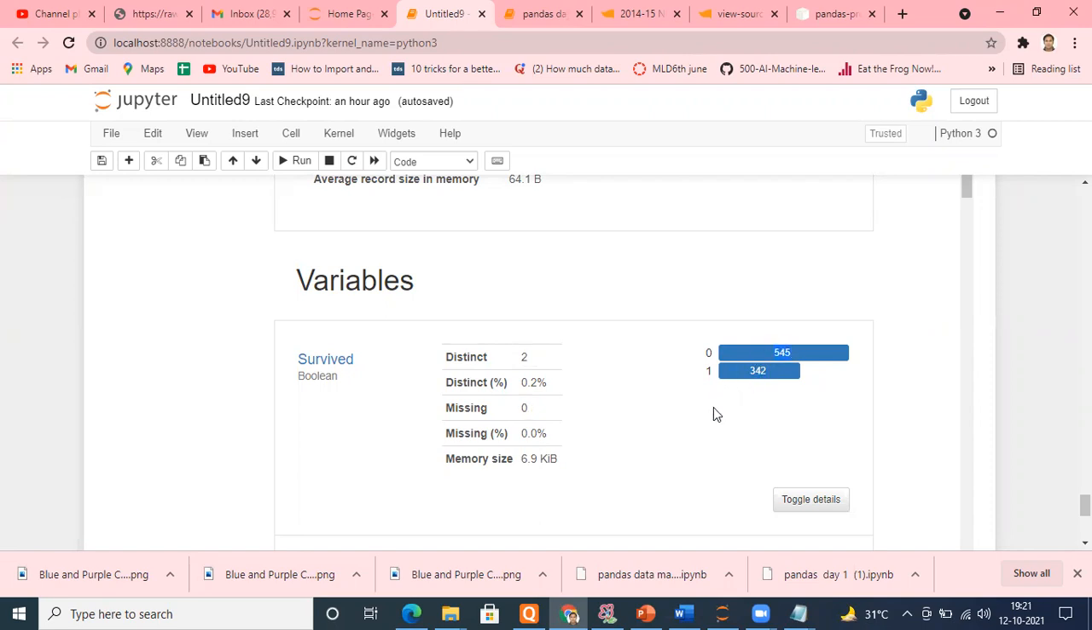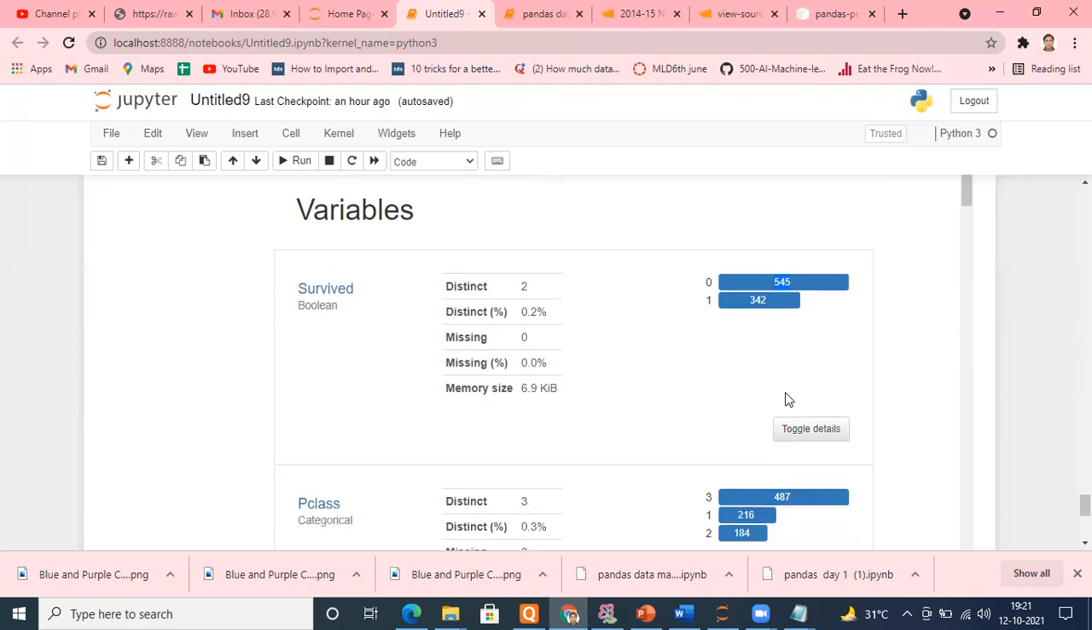The data structure is there. And this is important if you want to find out whether my data set is balanced or not. You can see how easily I'm getting that.